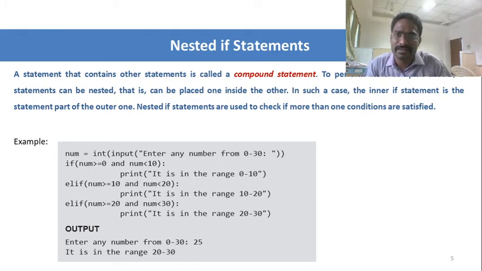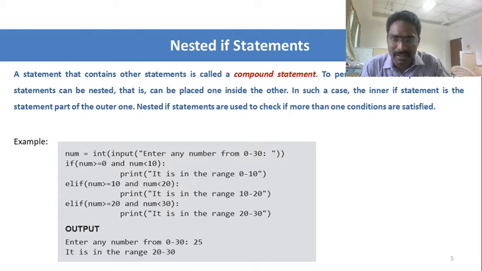The nested if statement is what we use when we have multiple conditions to check. If the first if statement fails, then it moves to the next if statement, that is, using the elif part. Again, if that particular condition fails, it moves to the next elif part to check the condition. So this is a nested if statement.